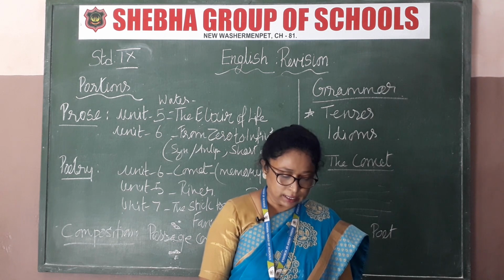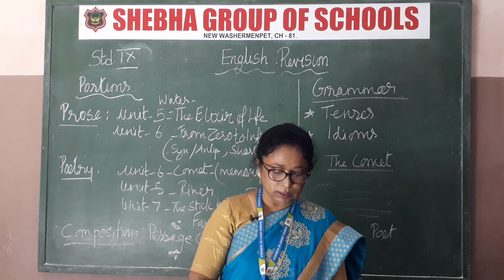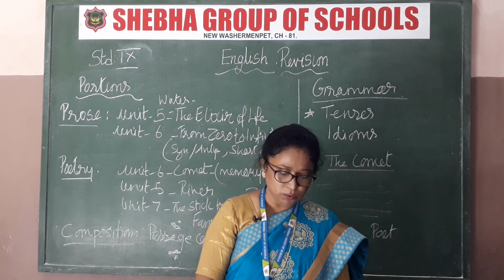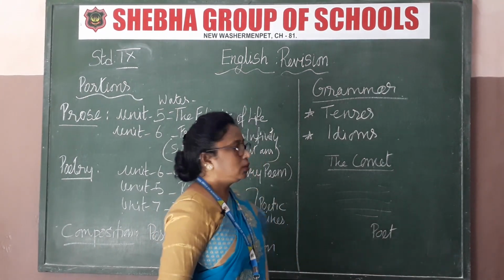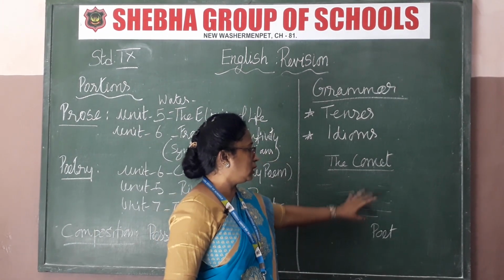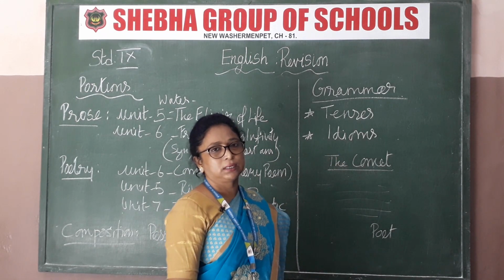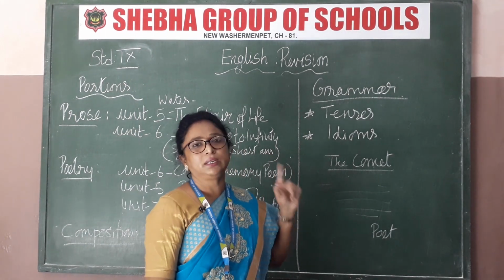It's very irritating to see that most of you are not writing this, because you are losing marks. Write the heading and write the name of the poet, that's all. So 1 mark for this, 1 mark for this, and 3 marks for the poem. If you don't want these 2 marks, okay, no problem, I will give you 3 marks. If you want 5 marks, then this 1 mark was very important.